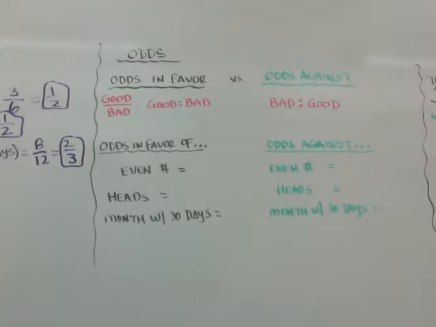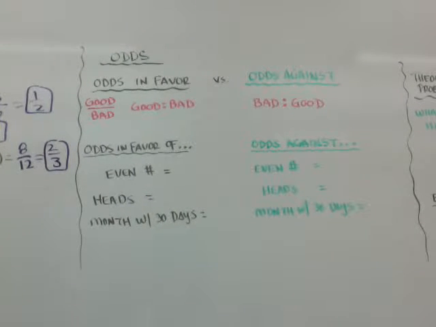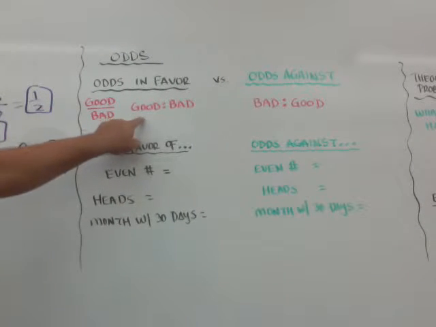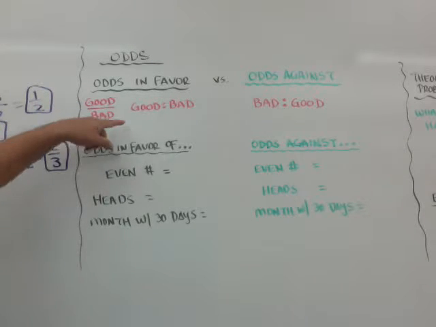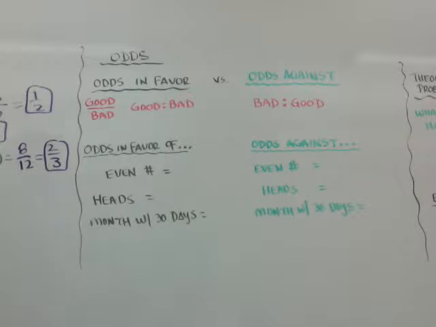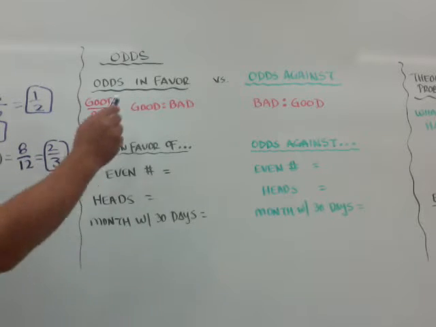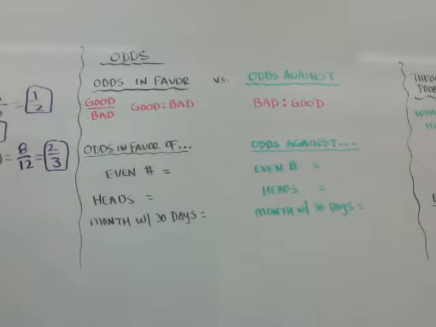Odds. Odds is a little different than probability. Probability was good over total. Odds is good over bad, but you actually write it good to bad with a colon. So probability, remember, was good over total. Odds is good to bad. And there's two ways: there's odds in favor of something happening and odds against.